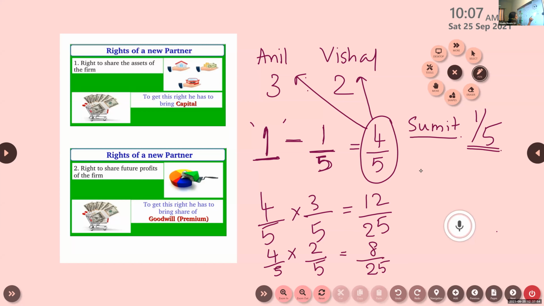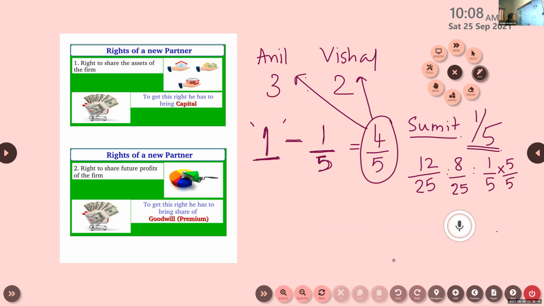So we got 12 by 25 is to 8 by 25 is to 1 by 5. We need to make the denominator the same. For that, we multiply both numerator and denominator with 5, so we get 5 by 25. So the ratio becomes 12 is to 8 is to 5.